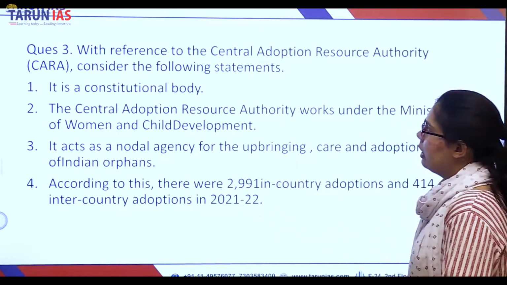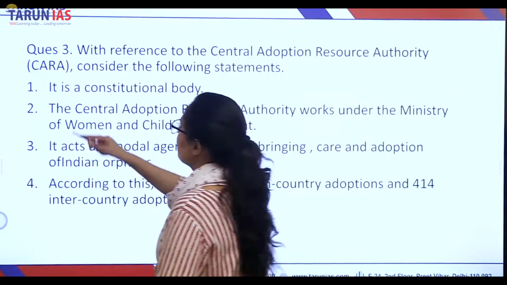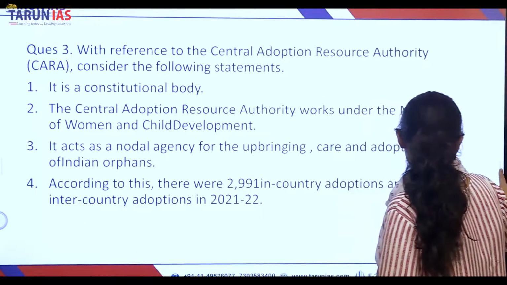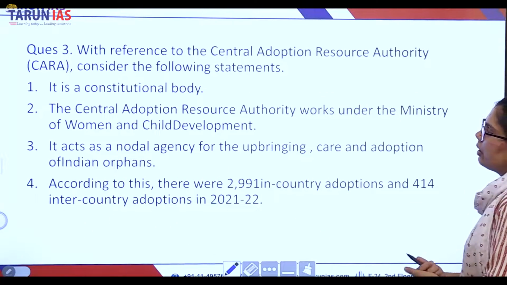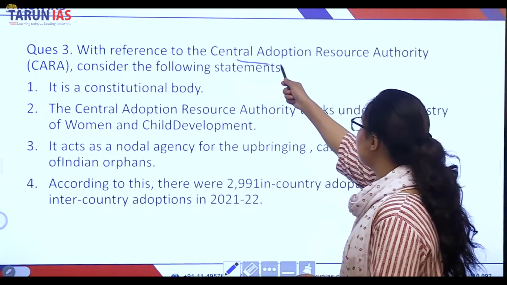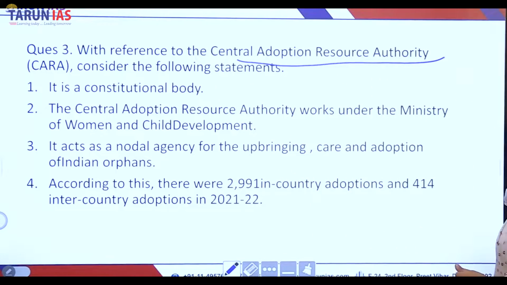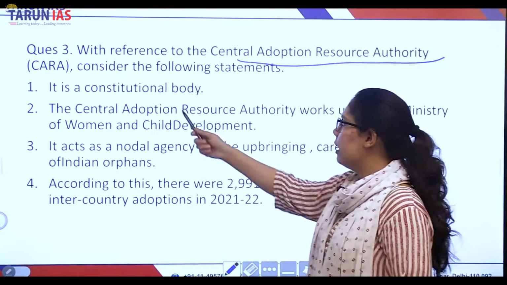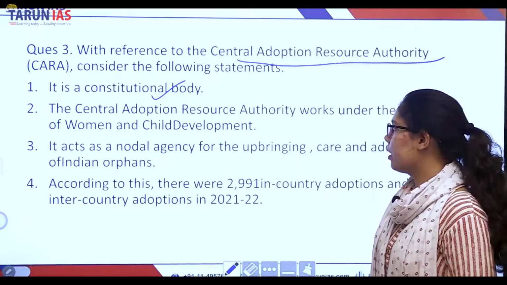Right. This is the fourth question. It's okay if the numbering is wrong. You focus on the question. With reference to the Central Adoption Resource Authority, that is CARA, you have to consider the following statement. It is a constitutional body, right?